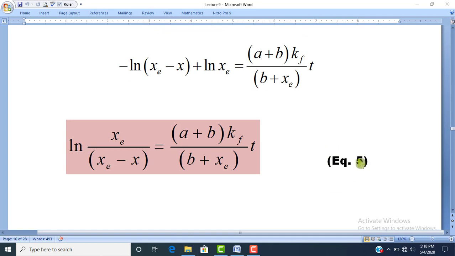So dear students, in equation number 5, there is no integration constant c because we have taken the integration constant c value in equation number 4. After putting the value of c, we obtained this equation number 5. If we put the value of xe, a and b in this equation for a time t, then we will be able to find the value of kf.